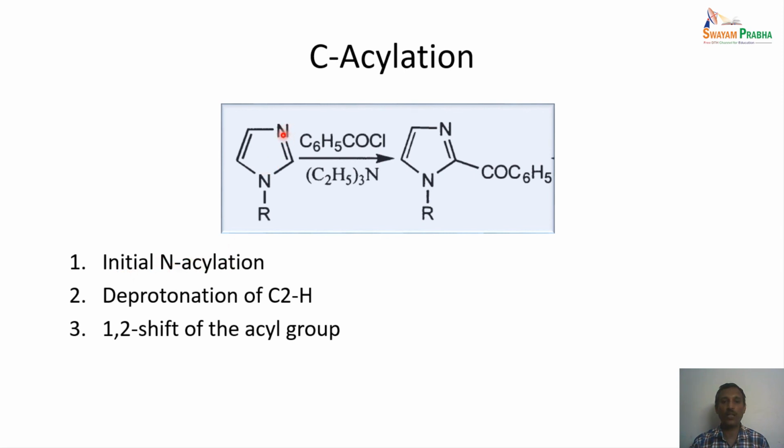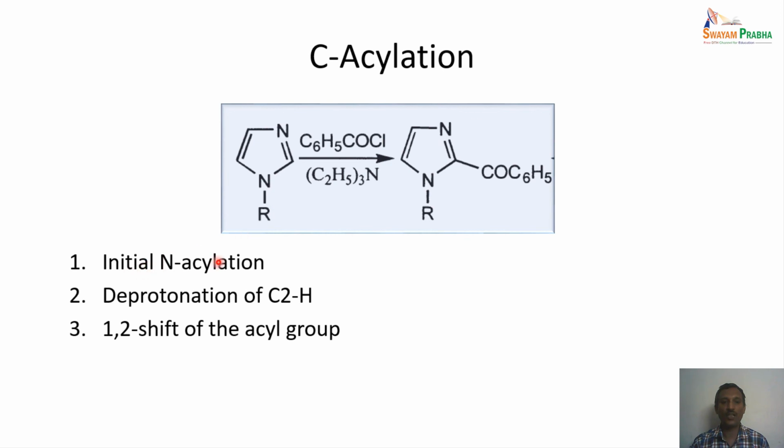This pyridine like nitrogen is the place, because the pyrrole nitrogen is already having an alkyl group, so this is blocked. So only this pyridine like nitrogen can be attacked by the electrophile. So the attack of the acid chloride happens on this nitrogen.